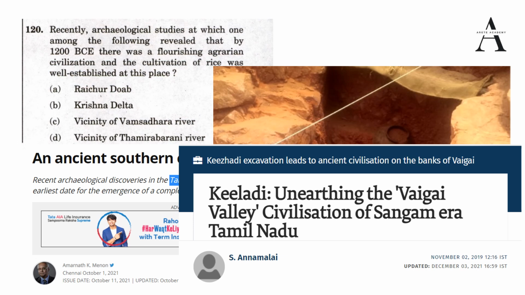So UPSC can give you this statement as well, whether these are identical or not. So these two valleys you should remember, Vagai Valley civilization and the Thamirabarani River Valley civilization.